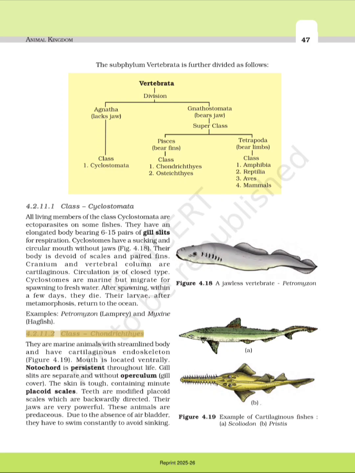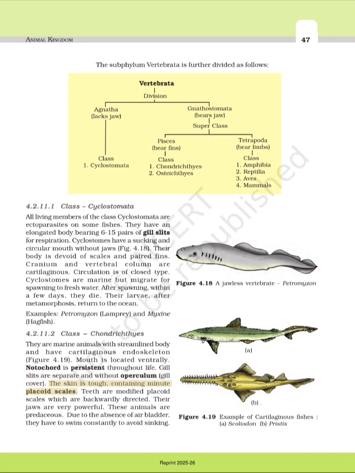4.2.11.2 Class Chondrichthyes. They are marine animals with streamlined body and have cartilaginous endoskeleton. Figure 4.19. Mouth is located ventrally. Notochord is persistent throughout life. Gill slits are separate and without operculum, gill cover.